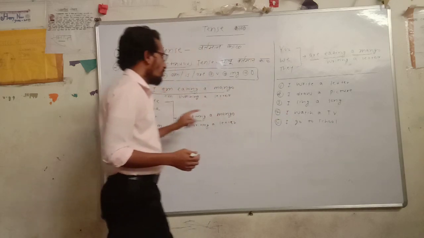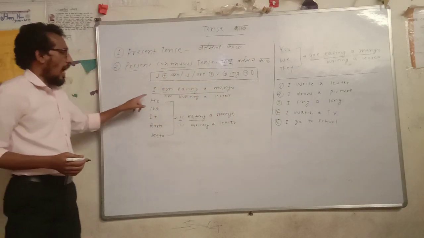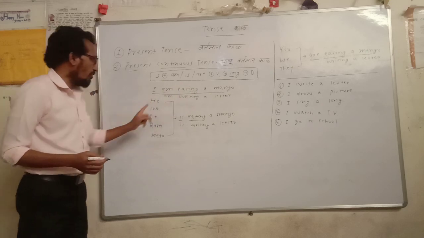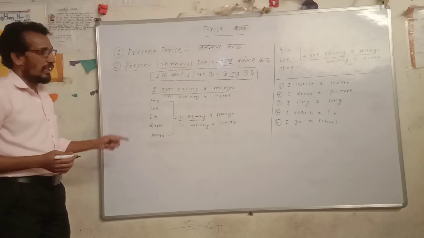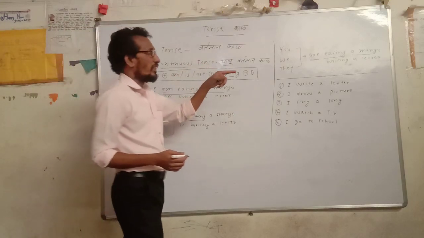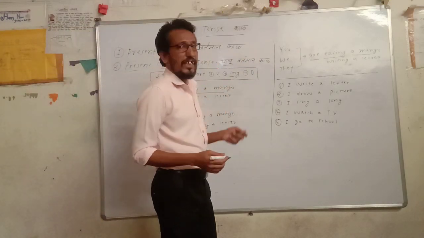Then watch. I watch a TV. I am watching a TV. He is watching a TV. She is watching a TV. It is watching a TV. Ram is watching a TV. Sita is watching a TV. You are watching a TV. We are watching a TV. They are watching a TV.